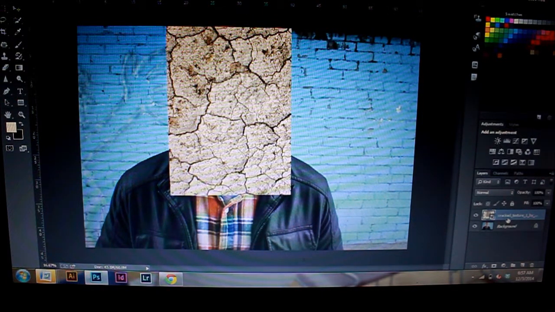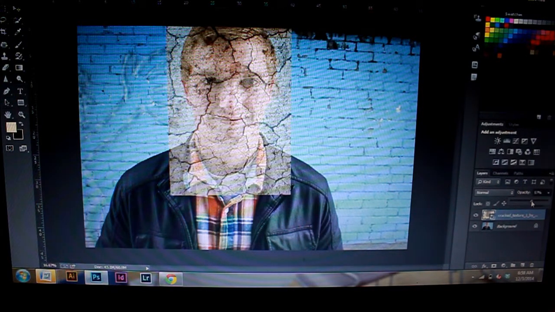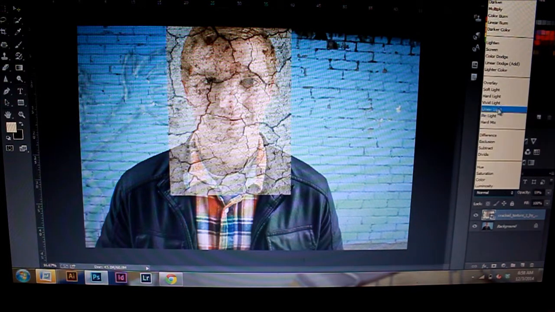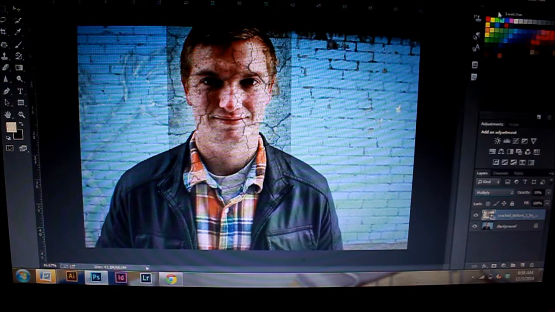So here we go. When you're clicked on the cracked layer, you're going to want to come over here in the right corner and change the opacity. Bring it to anywhere between 50 and 70%. About 60 is really good. And then right next to it, we have the blending modes. It says normal by default. You're going to want to click on that and change the blending mode to multiply. And so this will give it a real subtle look.